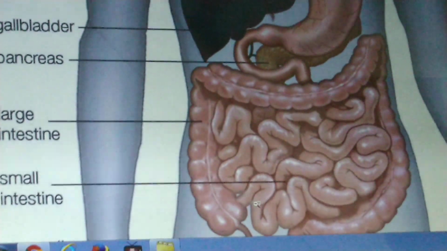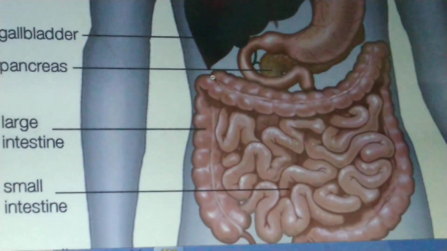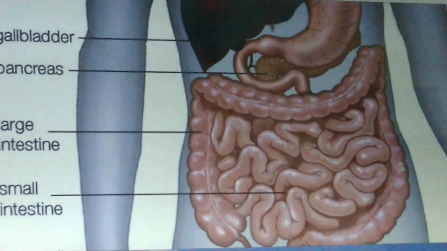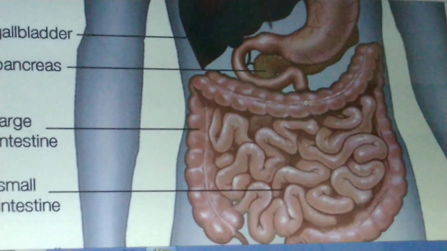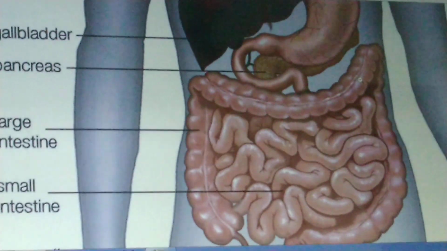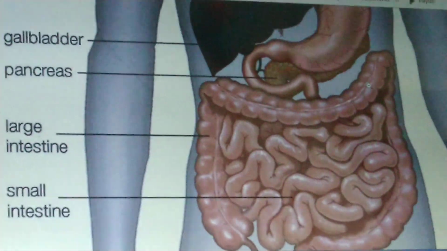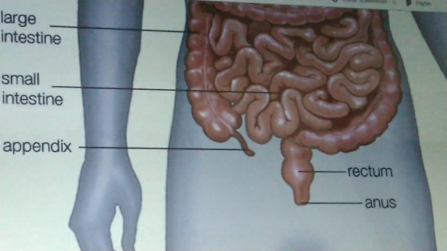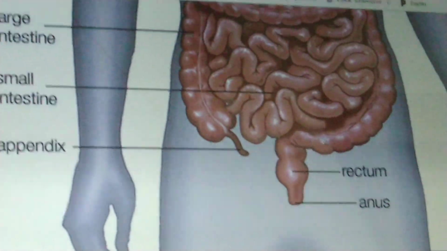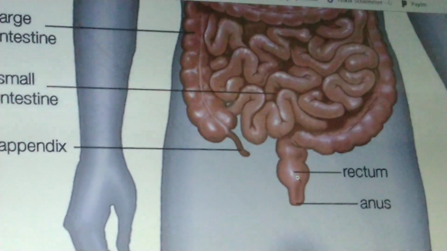Next, the undigested food enters into this long tube called as large intestine, again in peristaltic movement. So when the food is passing through this large intestine, if extra amount of water or minerals or salts are present, they get absorbed into blood. Now the solid food material enters into this portion called as rectum.